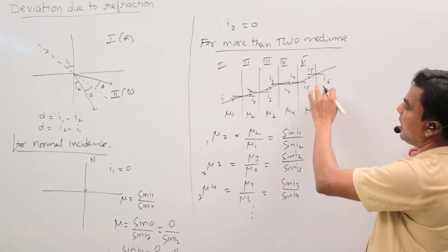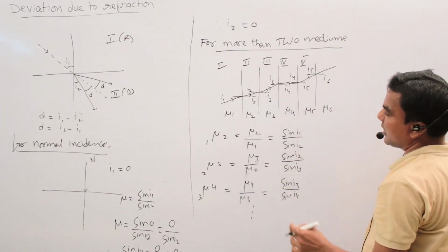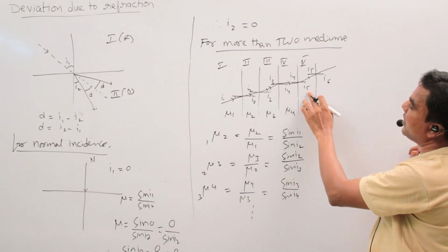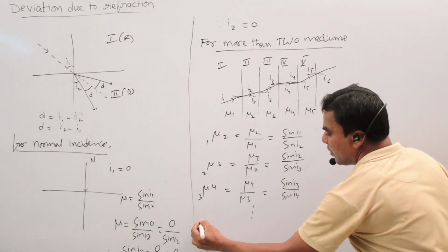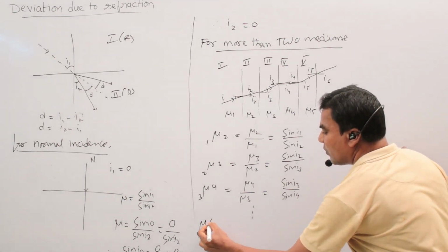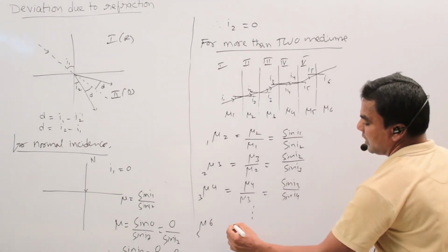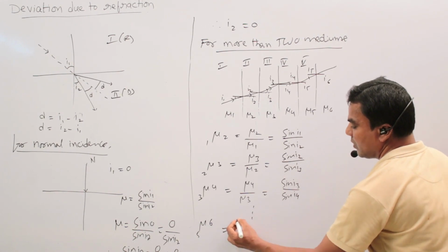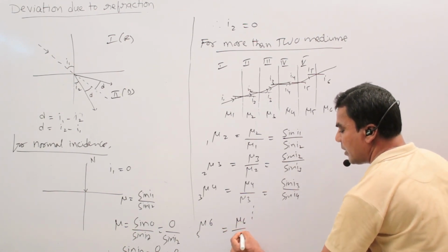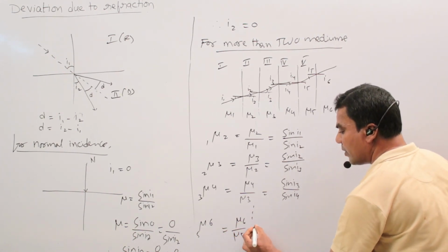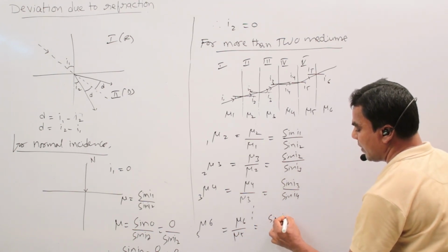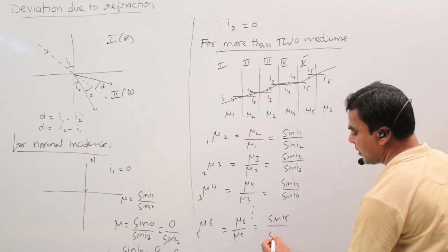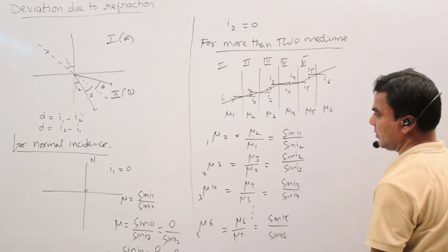Similarly, at the last boundary, where the light ray comes from the fifth medium to the sixth medium, mu56 equals mu6 by mu5, which equals sin I5 by sin I6.